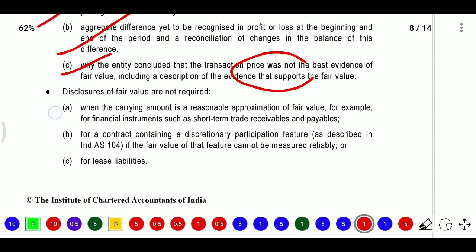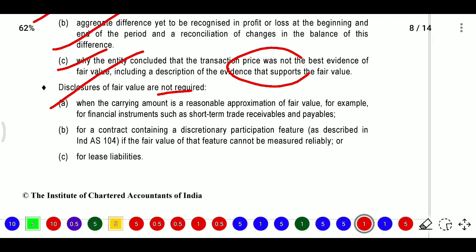Next, disclosure of fair value is not required in some cases. When the carrying amount is a reasonable approximation of fair value, for example for financial instruments such as short-term trade receivables and trade payables. So if it relates to a short-term receivable or payable, it does not require disclosure of the fair value, because they will be realized within 12 months.